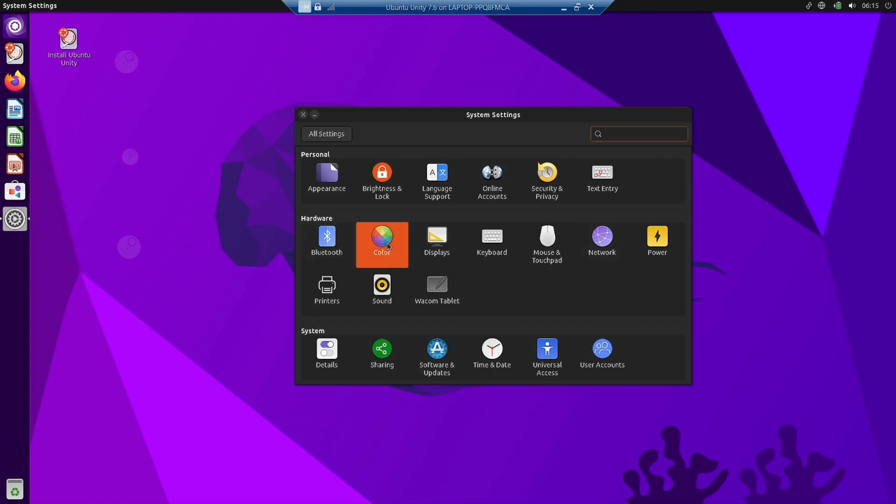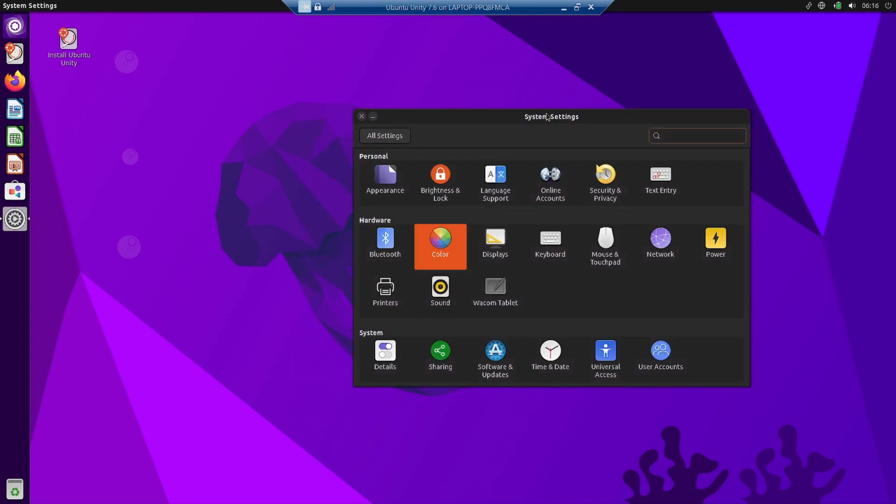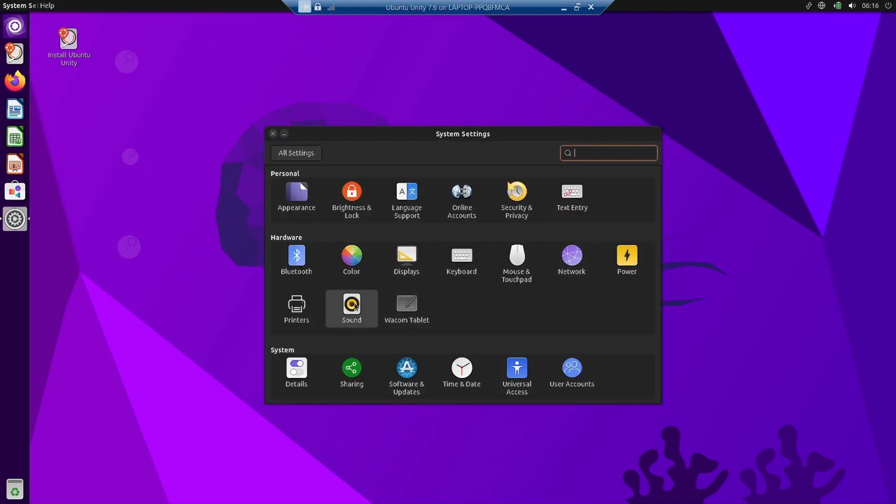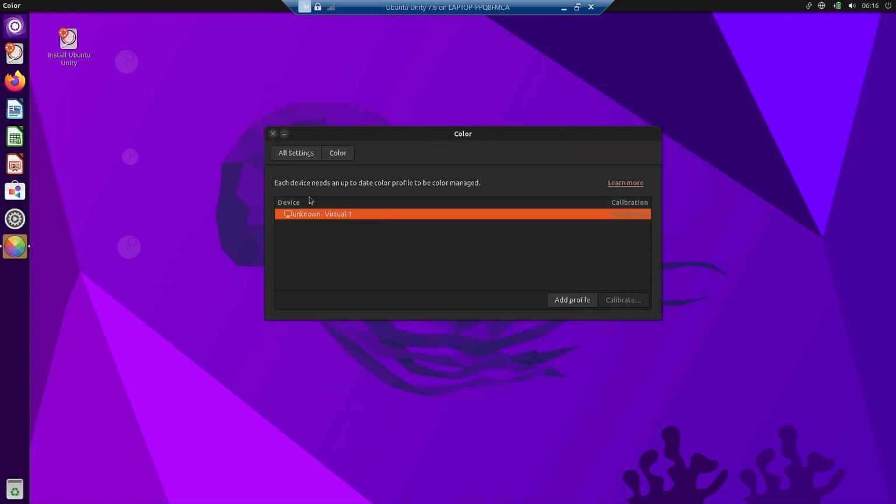This is the color manager. So basically you can do the settings for the different ICC profiles. So I think it will come up. Yes, so you can import the color profiles and then install those color profiles, and after a reboot they will be activated.